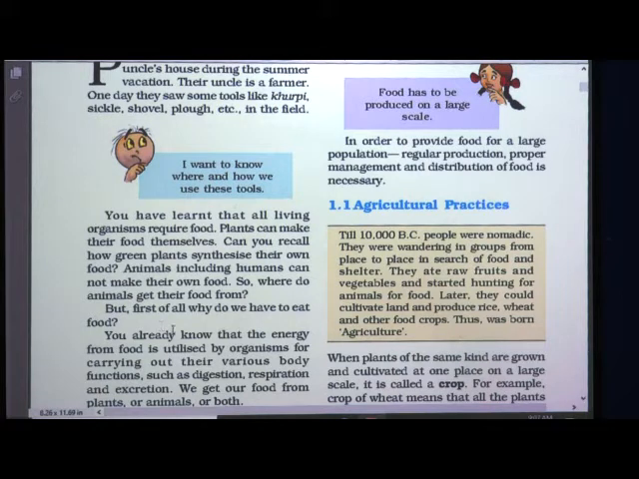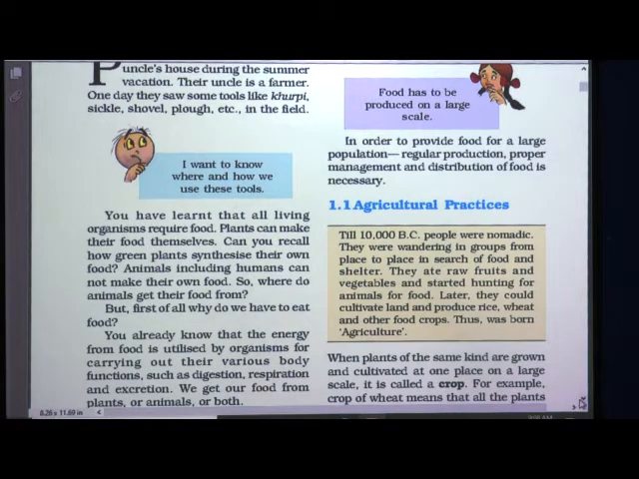But first of all, why do we have to eat food? That's the main question. Why do we require food? Because there are different life processes taking place in our body. For all these life processes and for doing each and every activity, we require energy, and this energy we get by eating food. You already know that the energy from food is utilized by organisms for carrying out their various body functions.